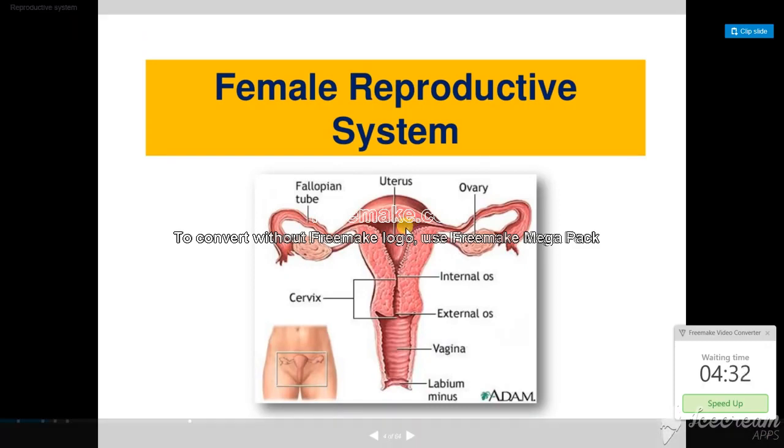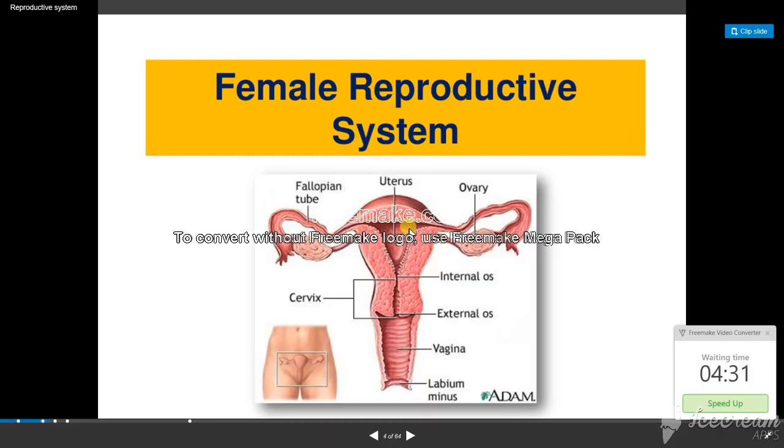If no fertilization occurs, it will shed along with the endometrial layer as a menstrual period. That is the inner function of your female reproductive system. In the inner female reproductive system, we have the external os, cervix, uterus, ovary and fallopian tube.